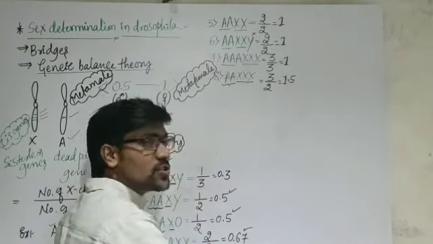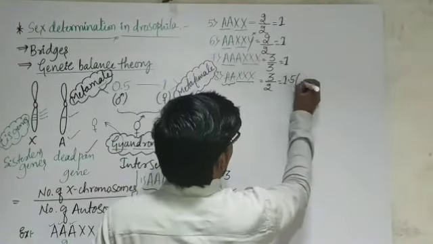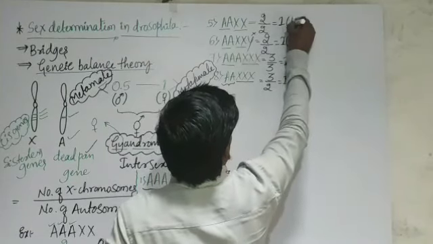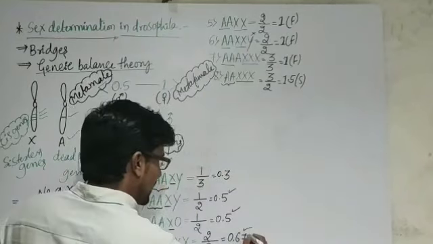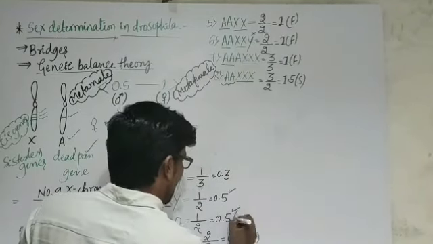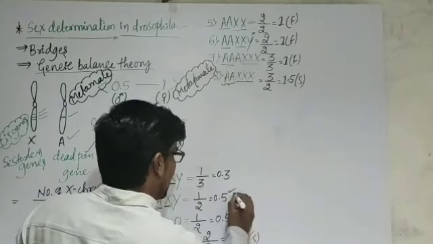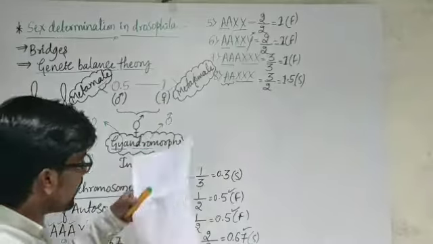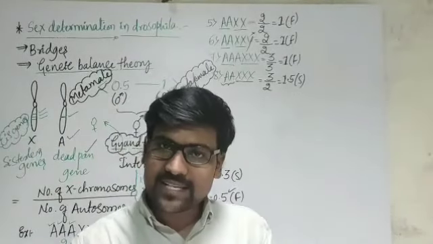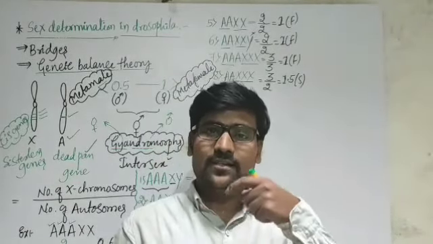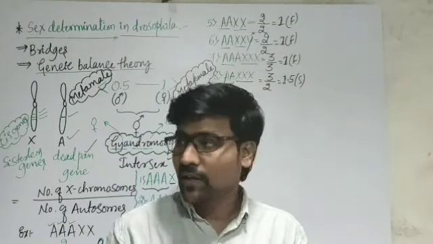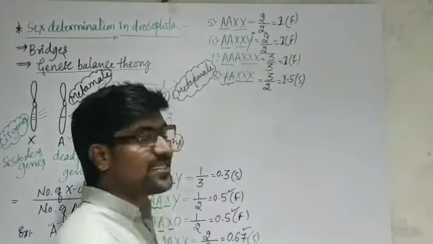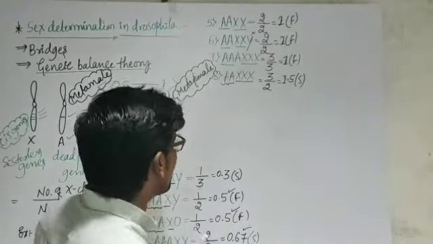So this is a sterile female. So this is sterile, fertile, fertile, fertile, this one sterile, this one fertile male, and this is sterile. So on the genic balance theory, in this sense we are going to predict the sex of the offspring.